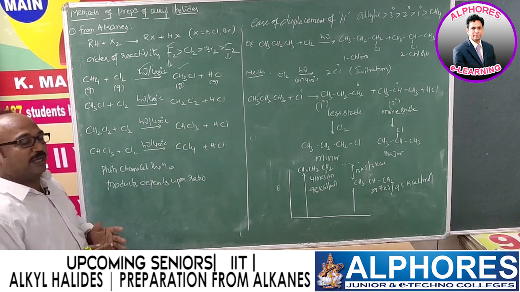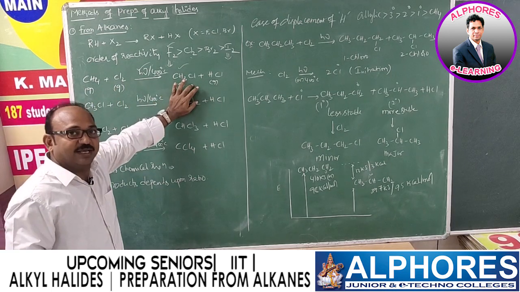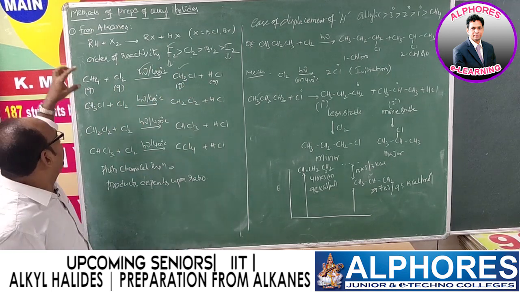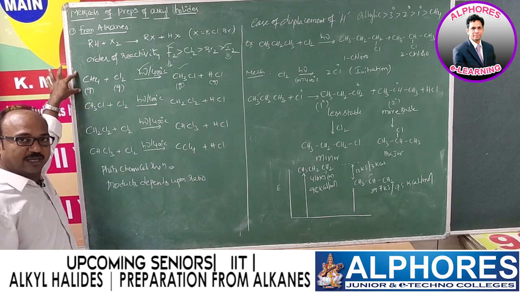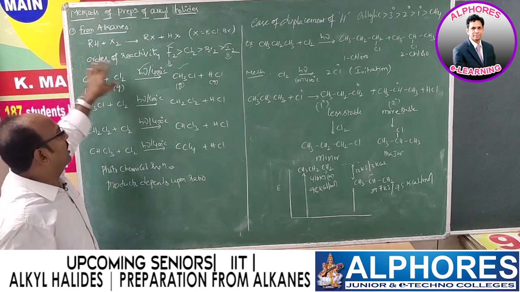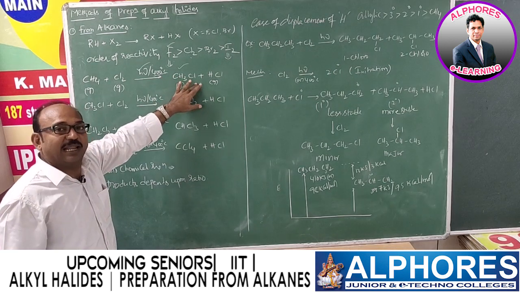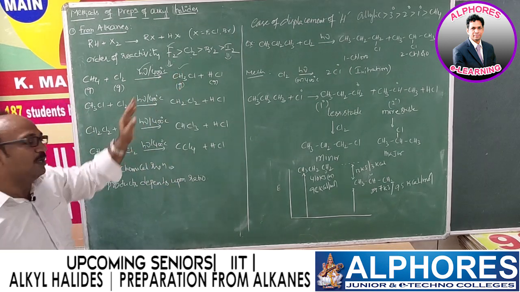If we want to prepare chloromethane in excess, what do we have to do? We need to use less chlorine and more methane. Even in such a case, we get chloromethane in excess, but the remaining products are always possible.